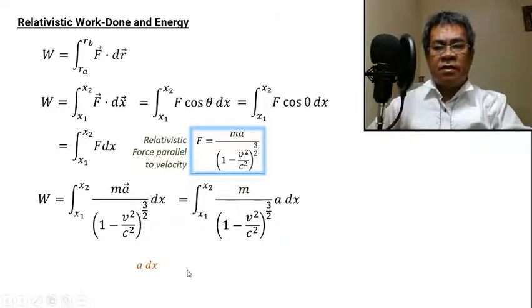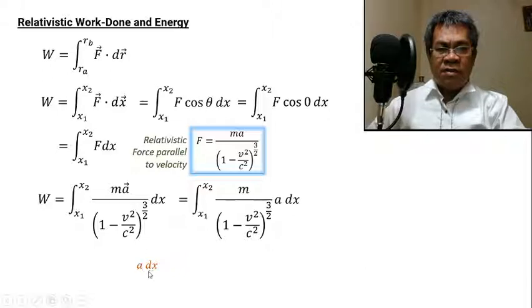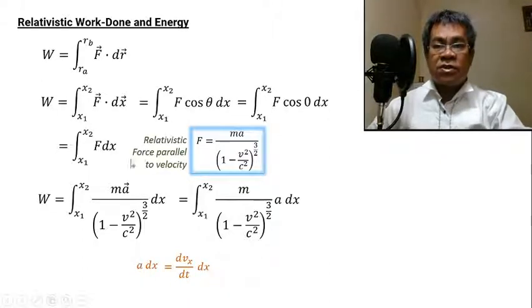So what is a dx? Remember, a is the change in velocity per time interval, so this becomes dvx over dt. This is the acceleration along x, because the motion is along x. The acceleration along x is dvx over dt times dx.